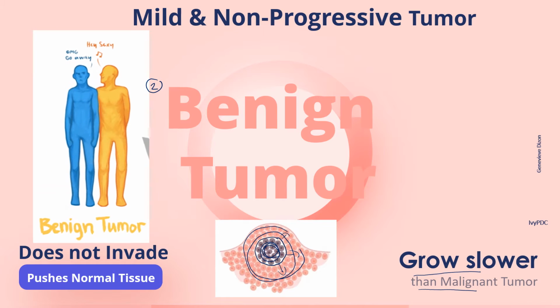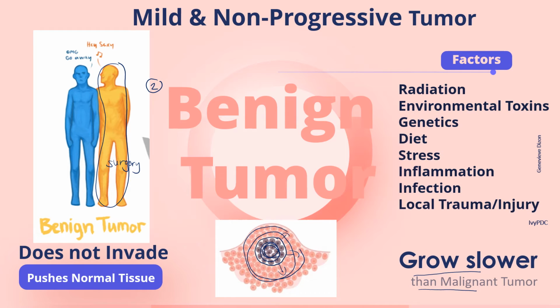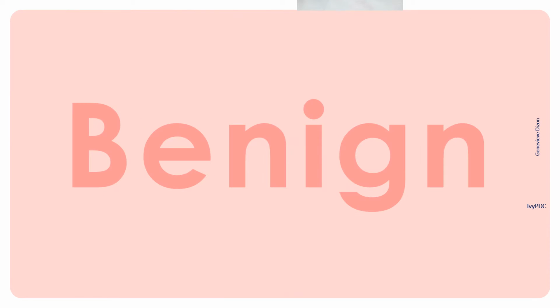Benign tumors are usually non-life-threatening, but if they cause any signs and symptoms as they push on vital neighboring structures, then treatment can be done, and usually the treatment requires the removal of these tumors through surgery. The cause of a benign neoplasm is often not known, but several factors such as exposure to radiation and environmental toxins, genetics, diet, stress, inflammation, infection, and local trauma or injury may be linked to the formation of these growths.